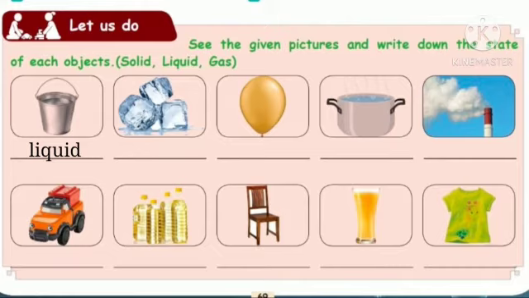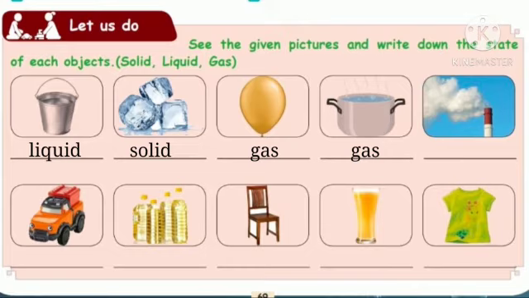Next one, here the picture of an ice cube is given. So it is in the solid state. Next one, a balloon filled with air is given. Air is the gaseous form. So the answer is gas. Next one, a vessel with boiling water and steam is given. So the answer is gas. Don't ask, ma'am, water is there, so why can't we write liquid? Here the steam pictures are given specially. So the answer is gas.